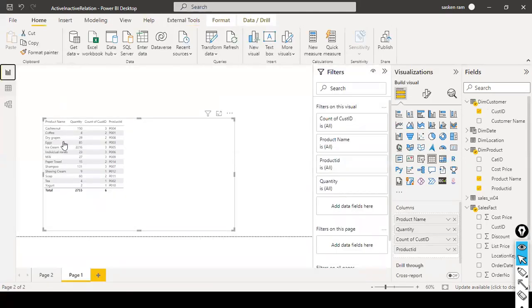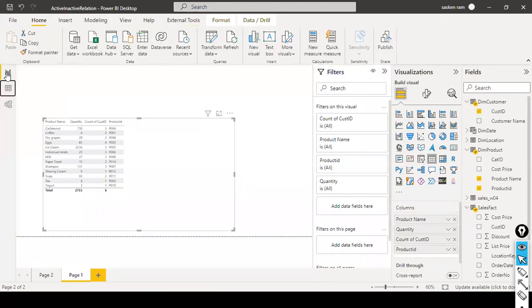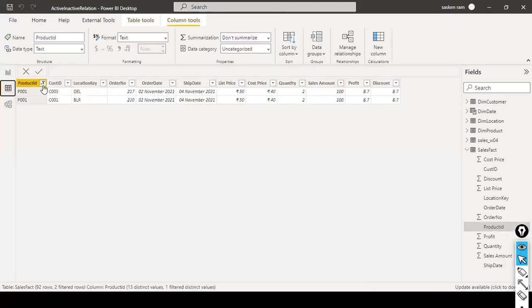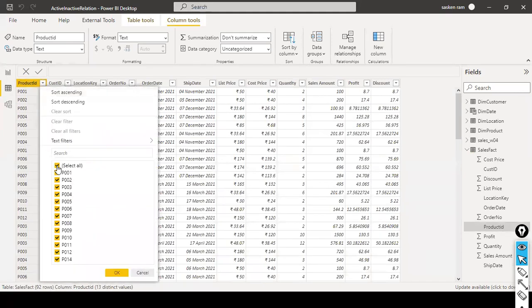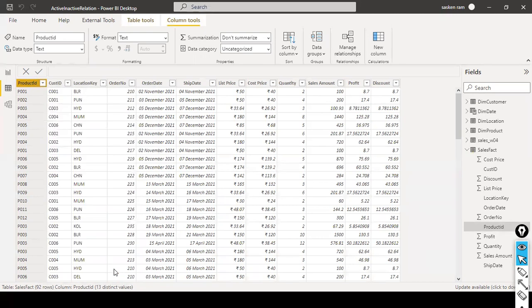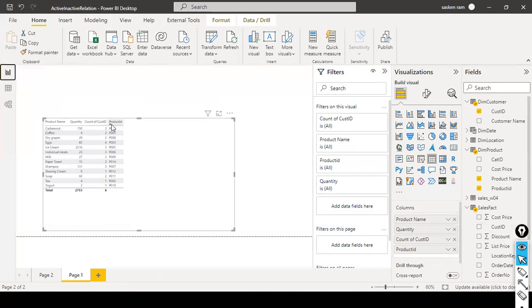Here we have two records. Two different customers purchased it, right? It shows correctly. And cashew nut is P004. Why is it showing something different? P004 shows almost 14 records, right? 14 customers purchased it here.